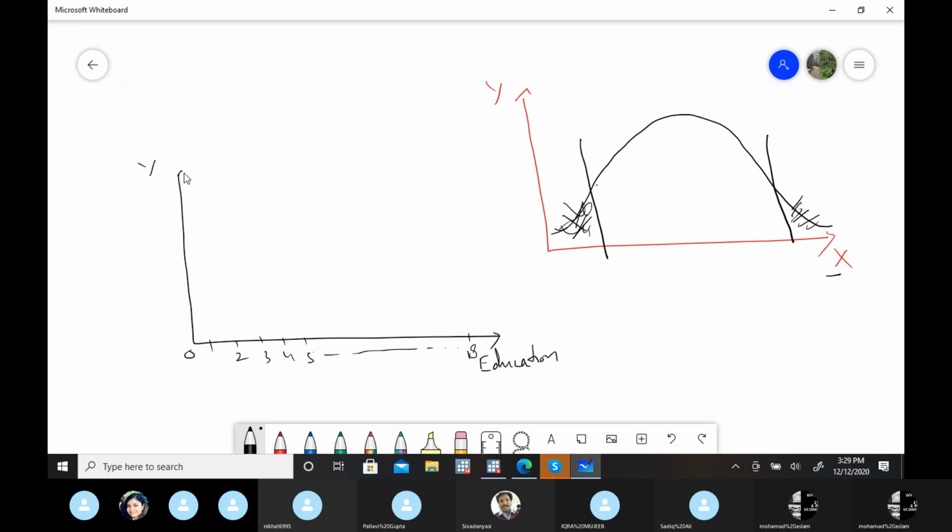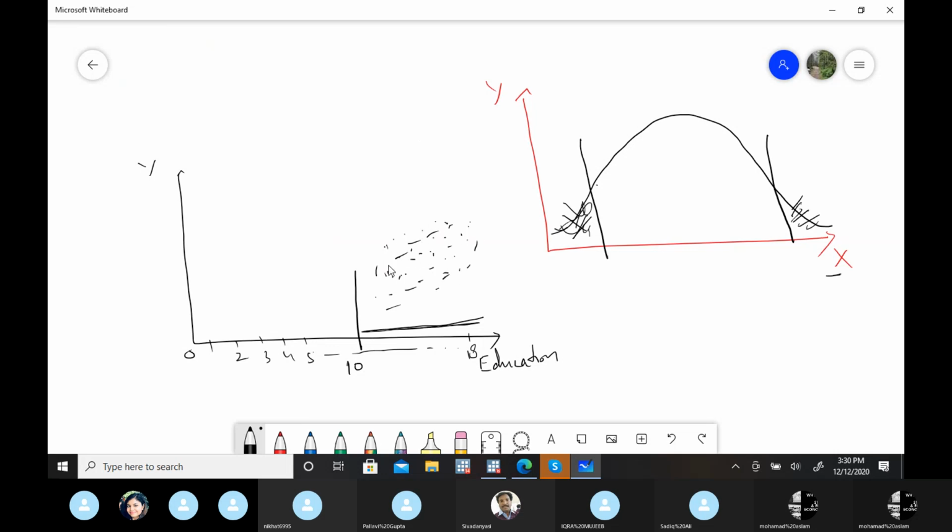You only want to study this relation for individuals whose education level is more than 10. Means only for this particular region. So for these individuals, you don't want to study this particular relation with the income, only for this particular specific range. So your scatter plot will be in this particular range, right?